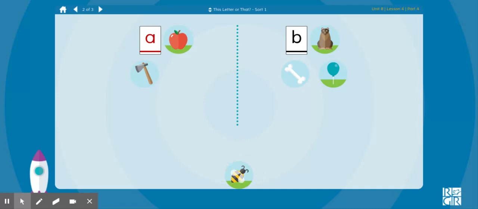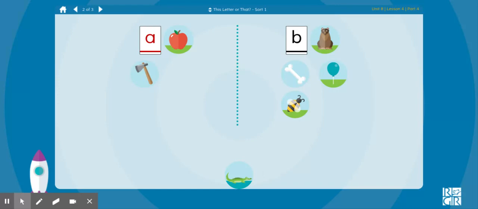Bee. What sound do we hear at the beginning of bee? Does bee go with apple or bear? Bear, bee. Both start with the letter B that says ba.